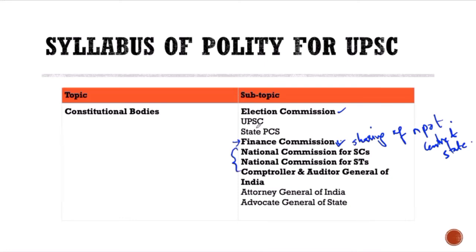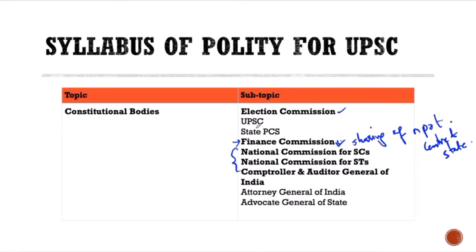Can you tell me what is the difference between a scheduled caste and a scheduled tribe? Anybody? A scheduled tribe is a reservation for the tribes that are in the remote areas.